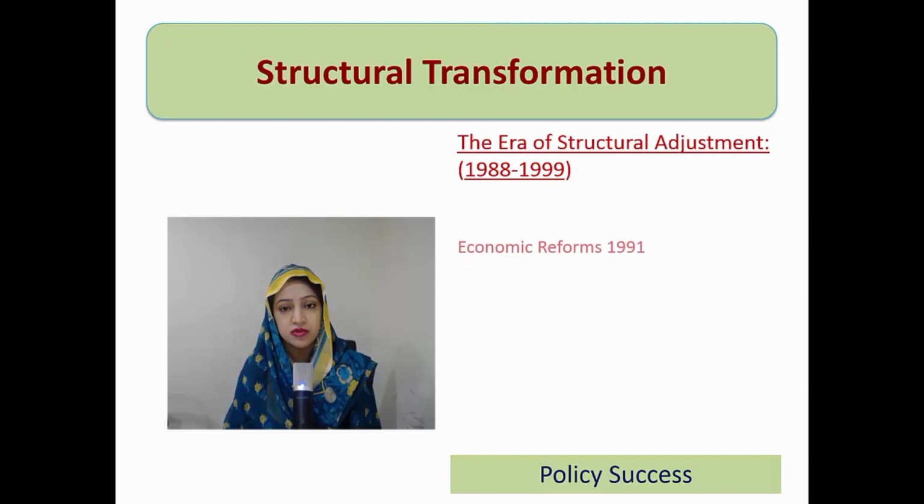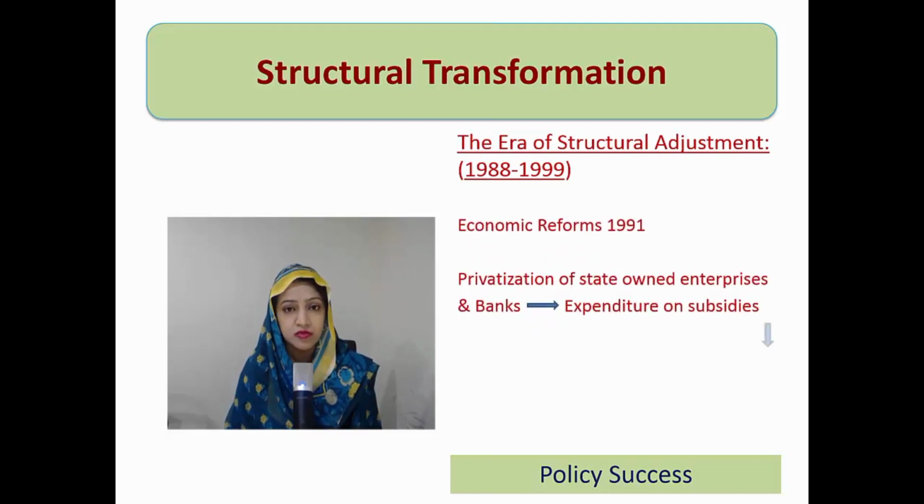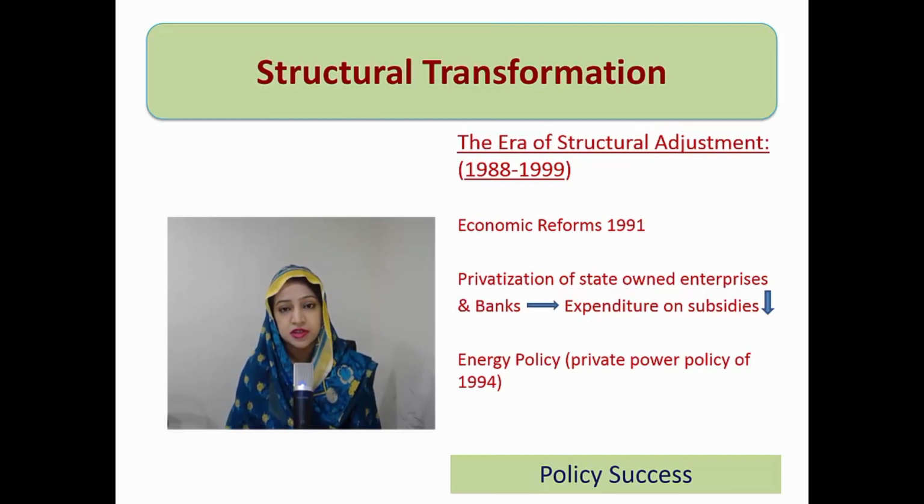So starting with the policy success, although the economic policies of the time were not a complete success, but they were adopted for the betterment, and they somehow proved successful and remained successful in some aspects. तो सबसे पहले गवर्नमेंट ने 1991 में economic liberalization की major policies या reforms introduce कराईं. Although ये reforms के बावजूद जो target areas थे, export and private investment, that remained stagnant. उसकी reason macroeconomic instability या poor macroeconomic management या corruption in governance और any other economic indicator, economic situation, but the policy which was adopted for the improvement of exports could not prove to be successful. That remained stagnant.